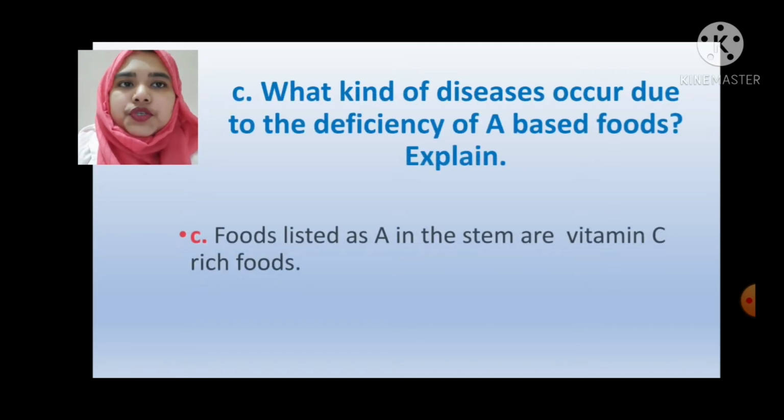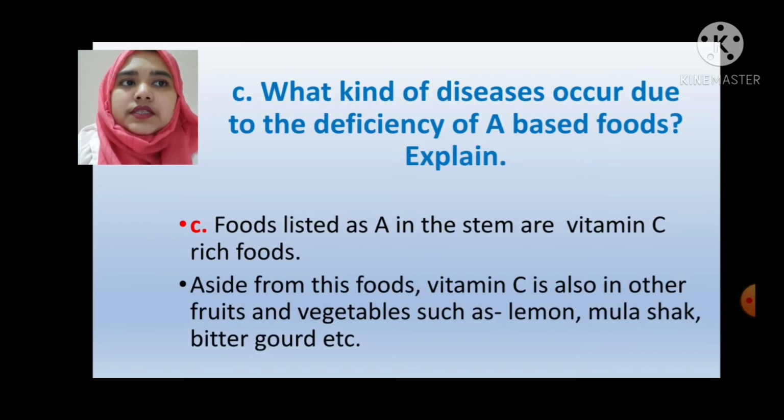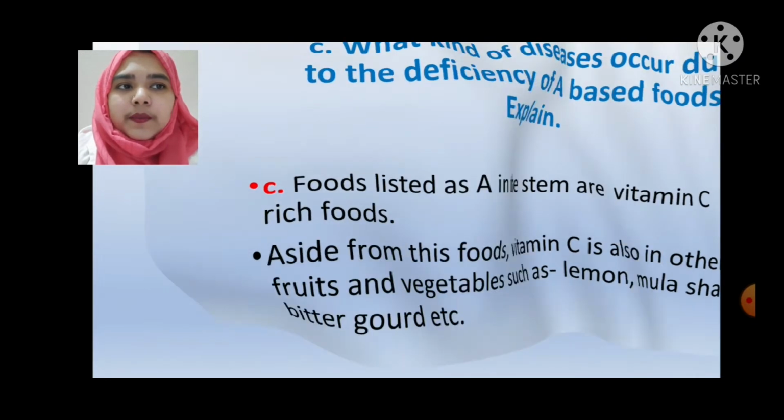Our third question is, what kind of diseases occur due to the deficiency of A-based foods? Explain. This is an application-based type of question. The answer will be, foods listed as A in the stem are vitamin C rich foods. Aside from these foods, vitamin C is also in other fruits and vegetables such as lemon, mula shak, bitter gourd, etc.